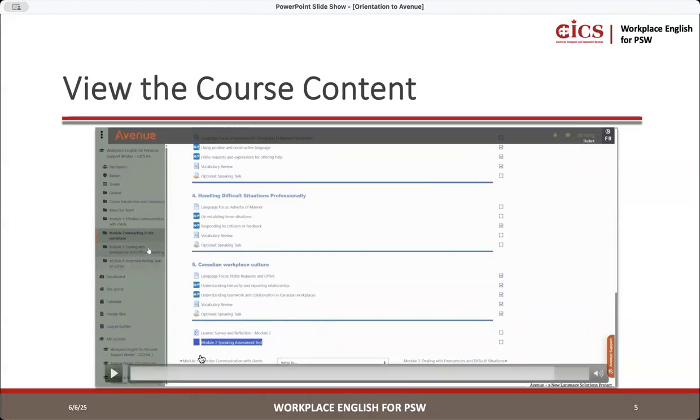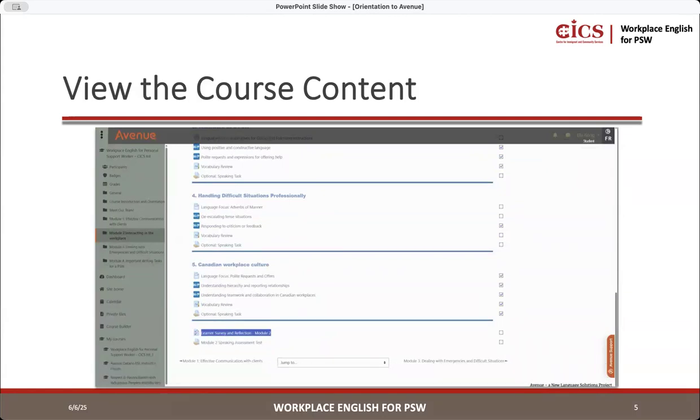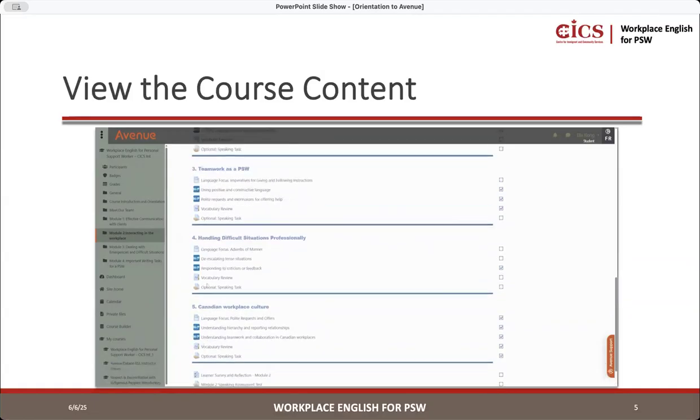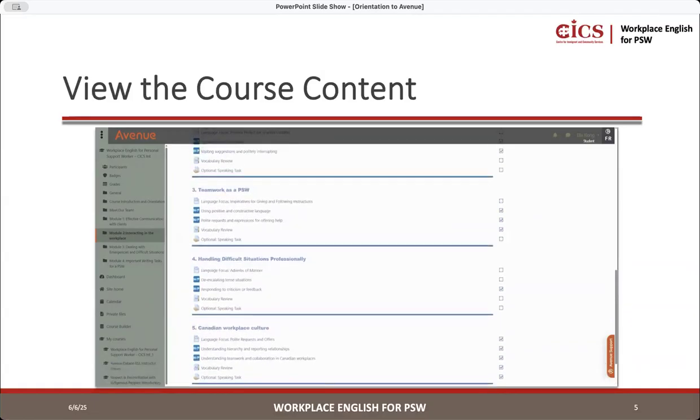And also we have a learner survey and reflection. So if you could see that, please fill out the survey if you can. If you have any suggestions, we'd like to know your feedback, your thoughts. We always like to hear your reflection and what you think. It helps us also improve. So this is a little bit about how it's going to look.